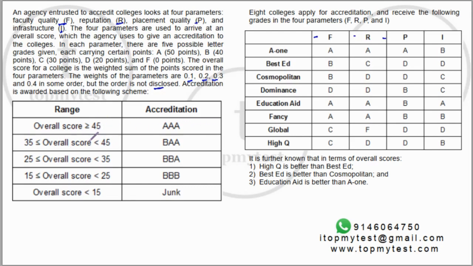Then if it is between 35 and 40, but less than 45, BAA, then BBA, then BBB, and then junk, right?